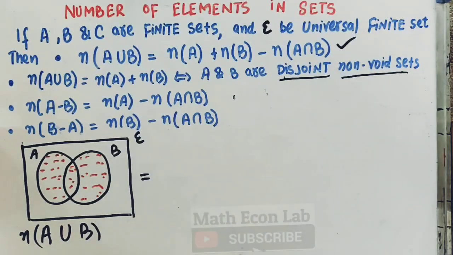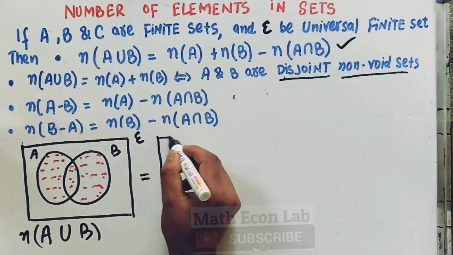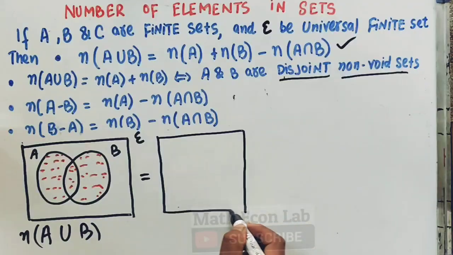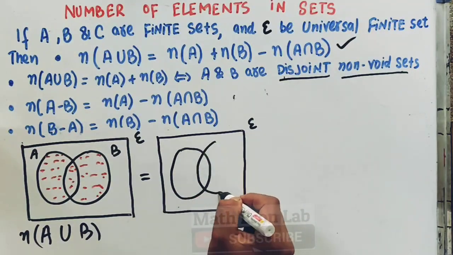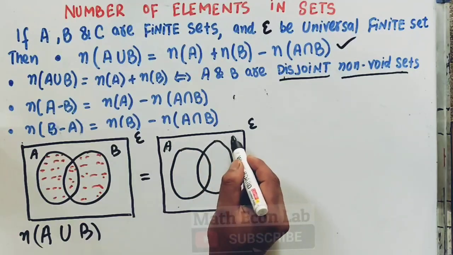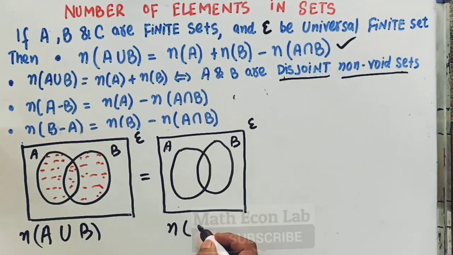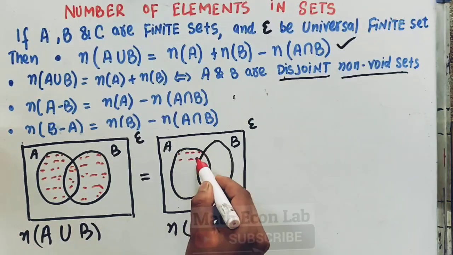A union B will be equal to, again let us draw the same Venn diagram, we have set A, set B. It will be equal to the number of elements in set A. So it will be this very region, so let us shade this region.